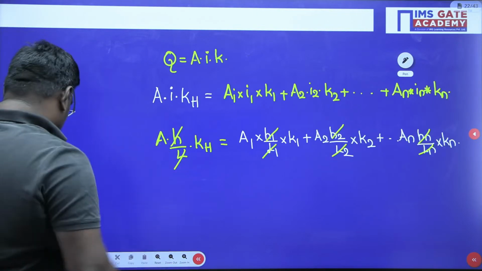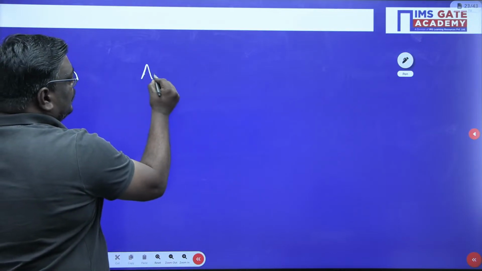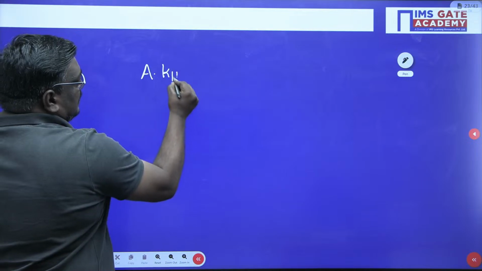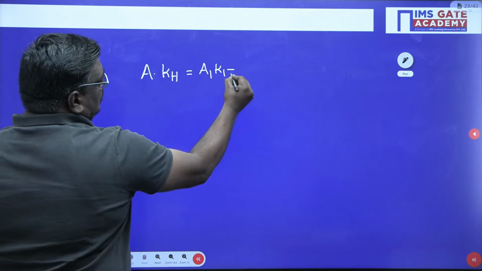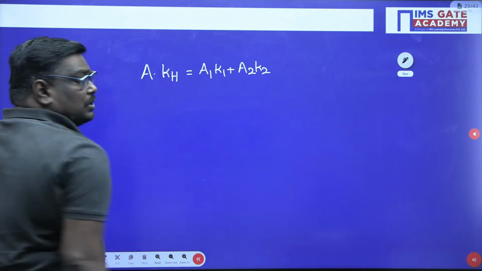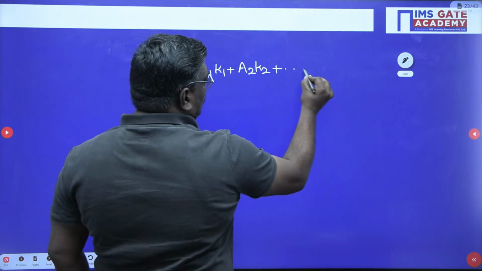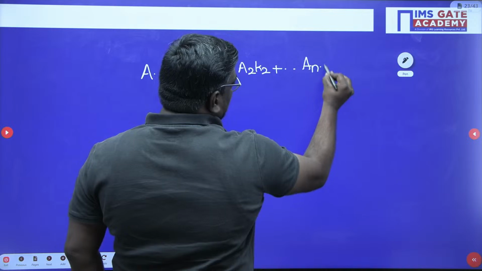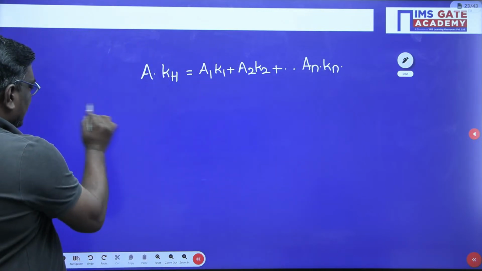Now we can write this equation as, what is total? Now see students, you can write it as A into KH can be written as A1 K1 plus A2 K2. Are you following, my dear students? Any doubts, please feel free to ask me. A2 K2 plus so on, An Kn. Now see students, if I take here, there are n layers.